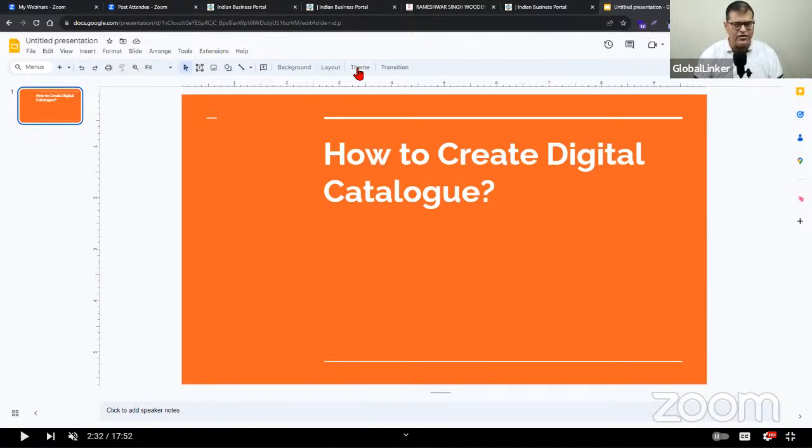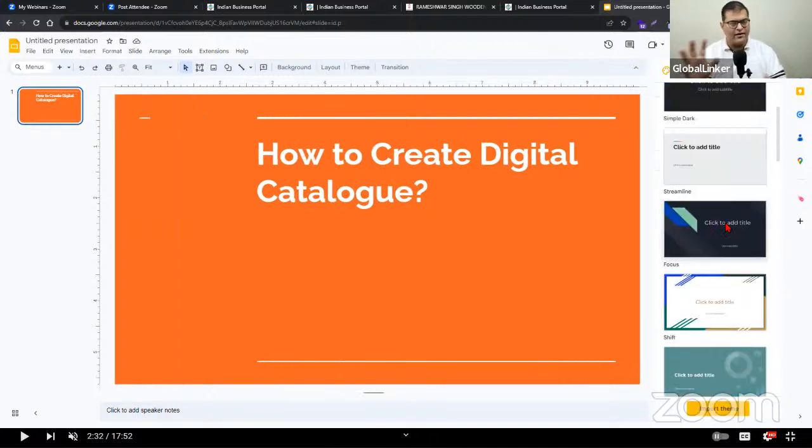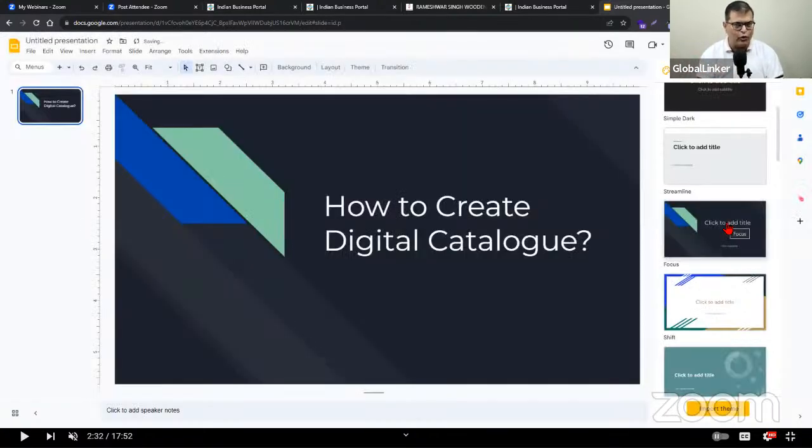Now, if I change the template, if I change the design theme, you will notice that the text remains the same. So it is still those 5 words, how to create digital catalog. But the way it is shown on the screen has changed significantly. The background is black. There's a different graphic. In fact, the font has changed. The font size has also changed, right?